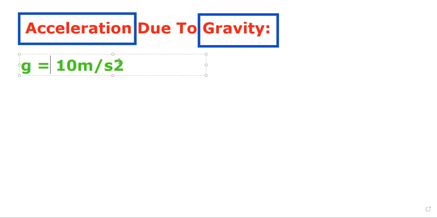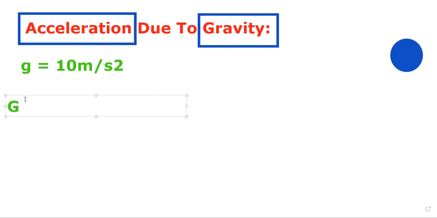Okay, suppose this is a ball. It was first observed by Galileo, who did a lot of experiments when he was exiled from the city and living in the Pisa Tower.